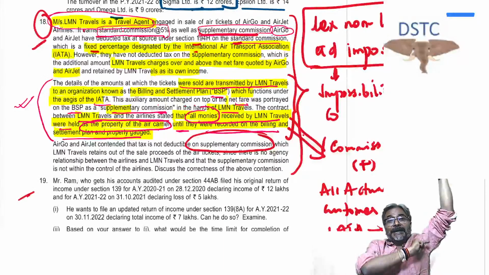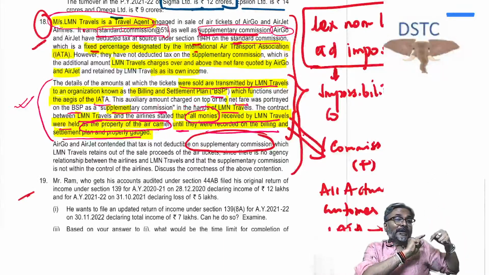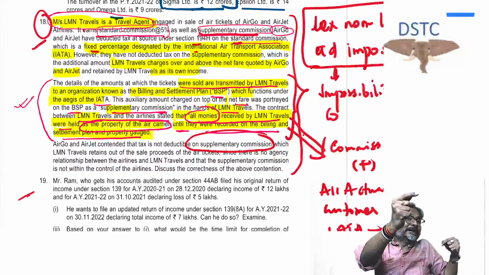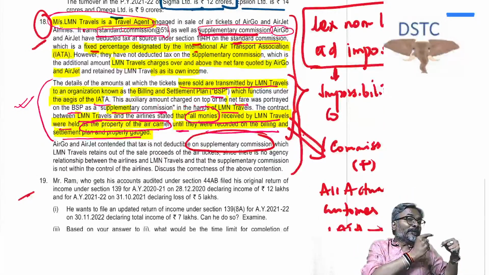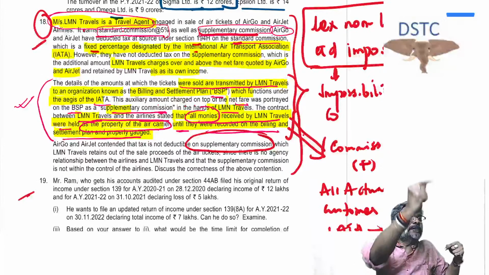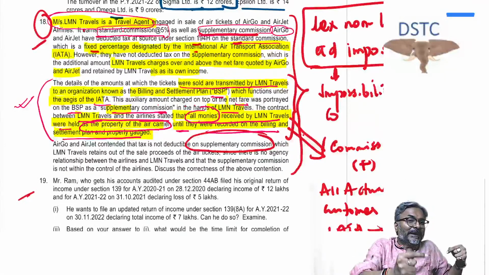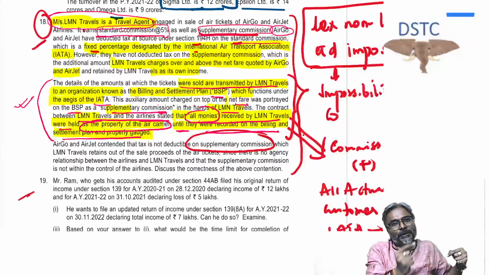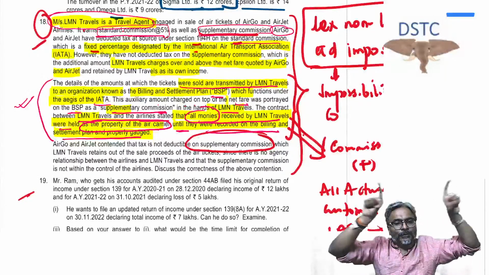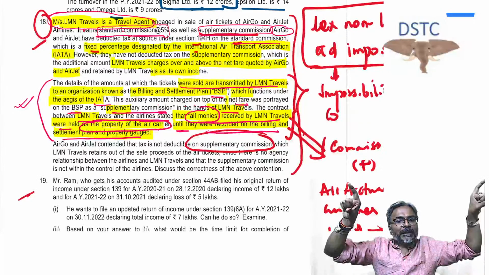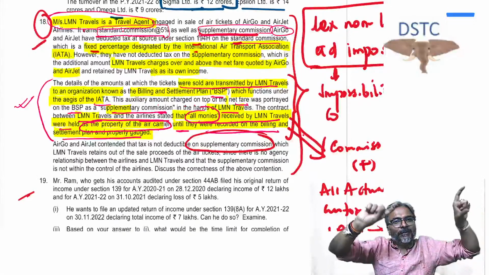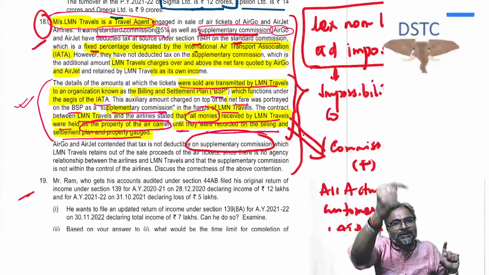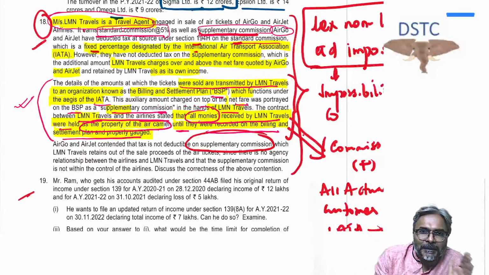And if the entire 9,000 is of the airline company, does the airline company know from that 9,000 how much is a supplementary commission? Yes. Anything in excess of 5,000 is a supplementary commission. Does the airline company know this? Yes. From where will they come to know? From that BSP organization. From where they will pick up that this extra 4,000 is the supplementary commission.